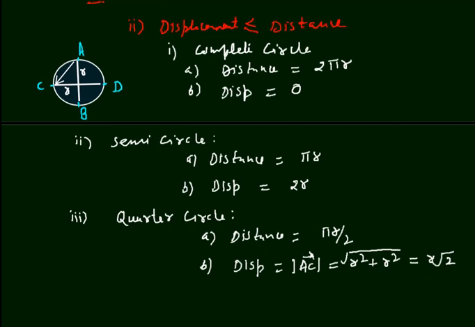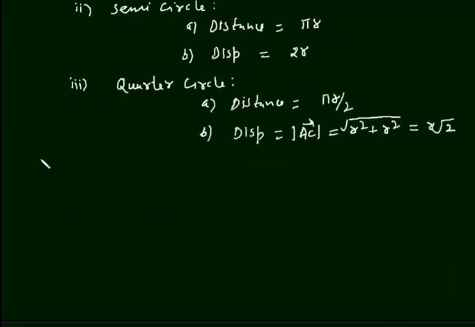Students, remember that distance and displacement are completely different physical quantities. They are same or similar only and only in one-dimensional motion, or when the body moves in a straight line path. Fourth term is average speed and average velocity.